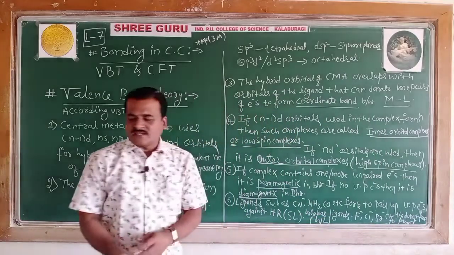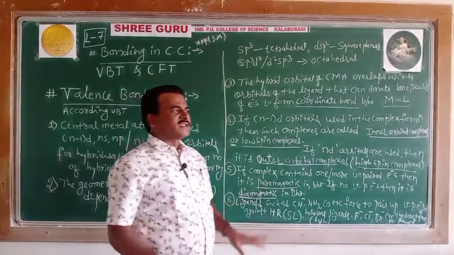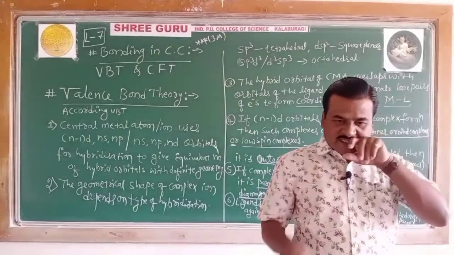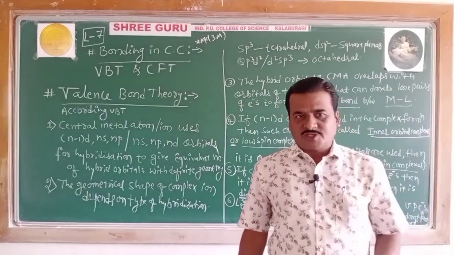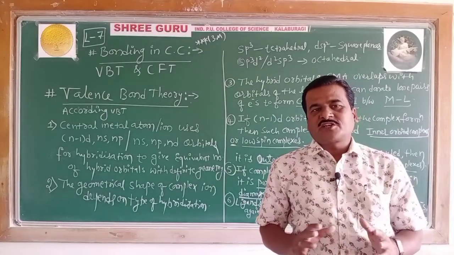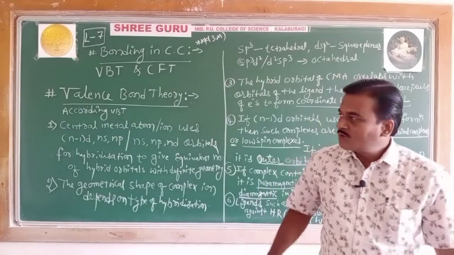This is the point which gives you the total idea about the valence bond theory, which is one of the approaches to explain the nature of bonding in coordination compounds.